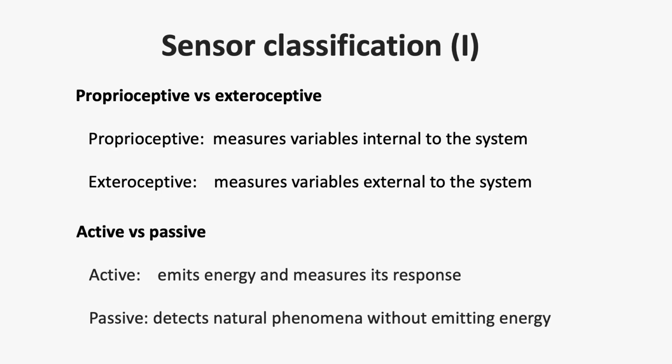Sensors can be active or passive. We talk about active sensor when it emits energy and measures its response. For example, a vehicle radar, LiDAR, or sonar to detect obstacles along the trajectory. However, if the natural phenomenon is detected without any energy emission, we say that the sensor is passive. For example, the on-off seat belt detector in a vehicle.